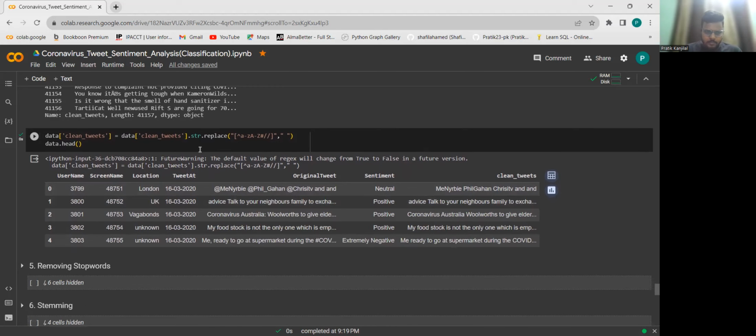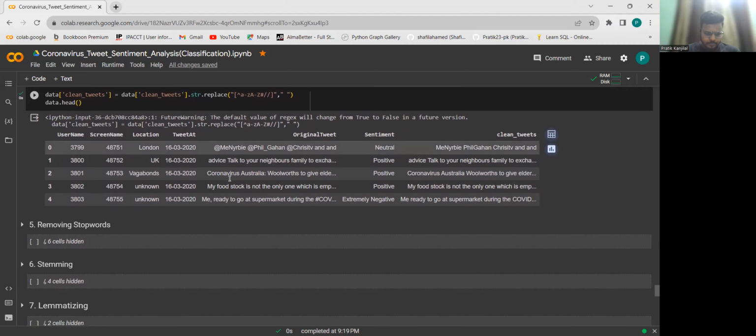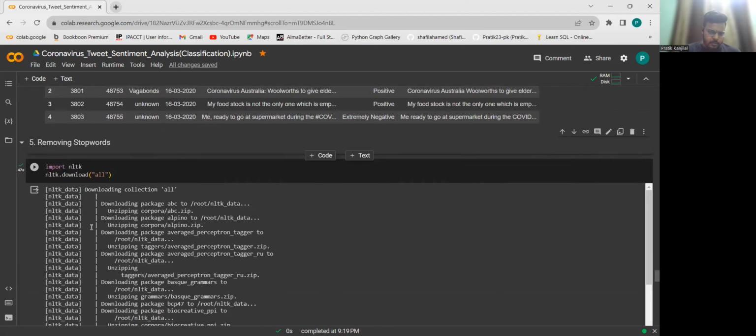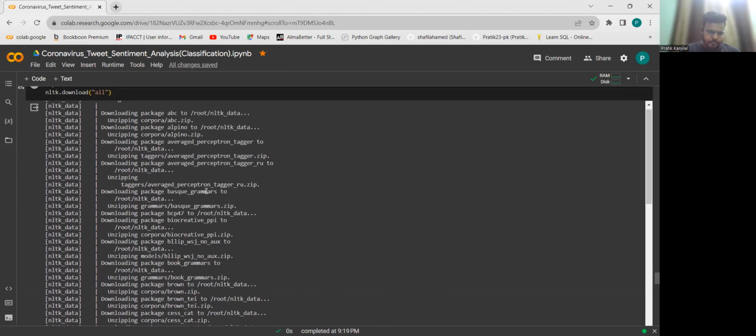Now we are replacing the special characters also over here. So this is the clean tweets column. This column is without any kind of links, special URLs and special characters. And now coming to removing stop words.